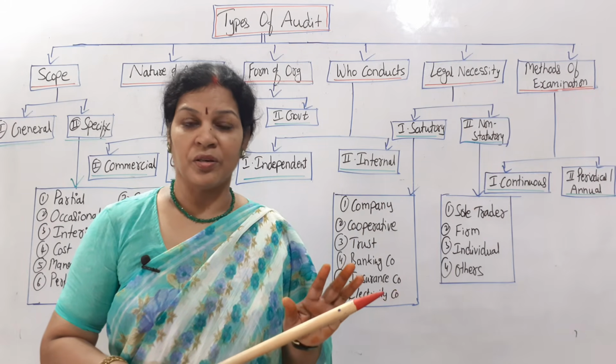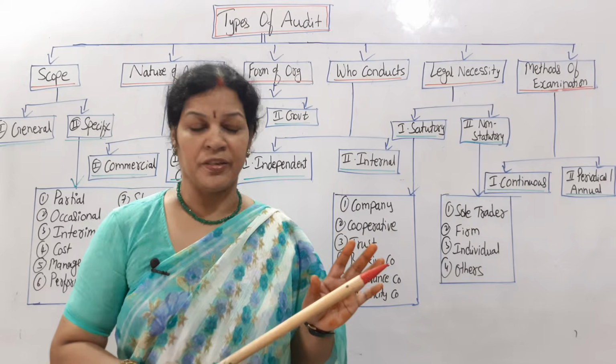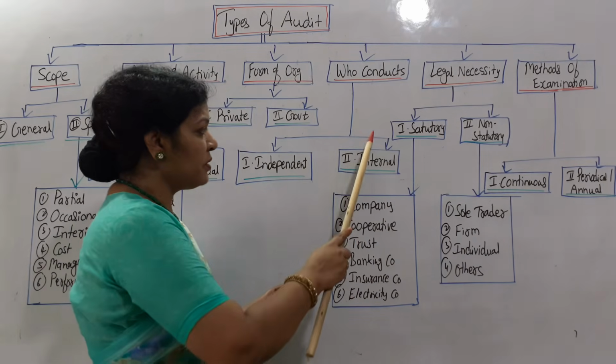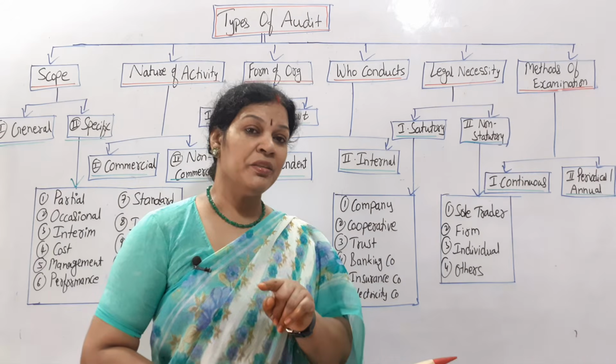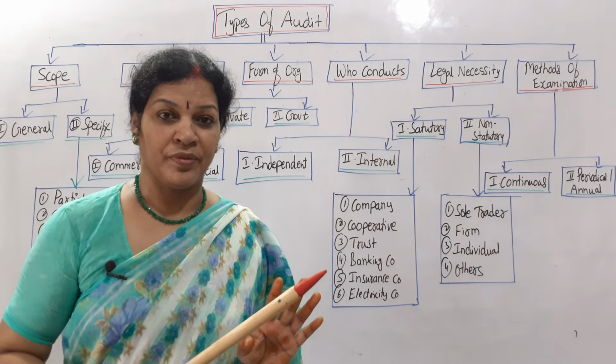All these things are not going to happen because he is an independent auditor. Whereas for who conducts, the second one is internal. We are saying internal auditing means he is not independent.